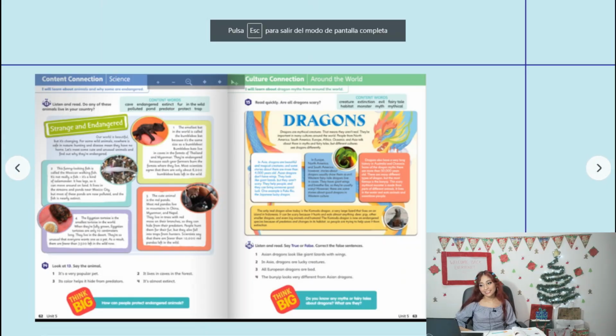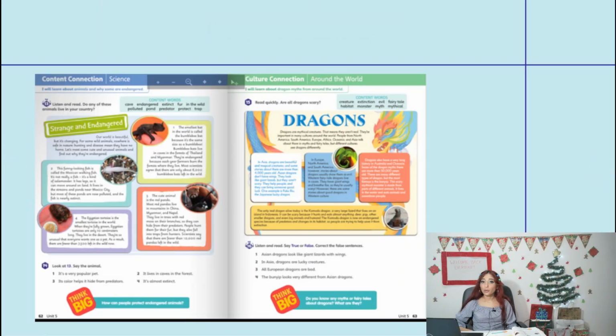Student's Book, page 63, Activity 16. Listen and read. Say true or false. Correct the false sentences. Dragons. Dragons are mythical creatures. That means they aren't real. They're important in many cultures around the world. People from North America, South America, Europe, Africa, Oceania, and Asia talk about them in myths and fairy tales.